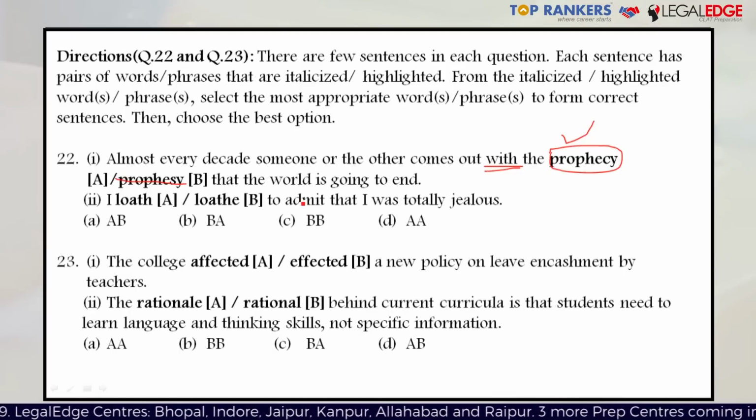In the second sentence, I loathe to admit that I was totally jealous. Here, the first word loath is actually an adjective. But if you pay attention to the usage, it seems that the required word should be a verb and not an adjective. If the sentence was a bit different, it was I am loath to admit, then A would have been the right answer.